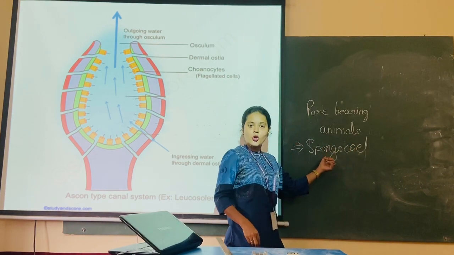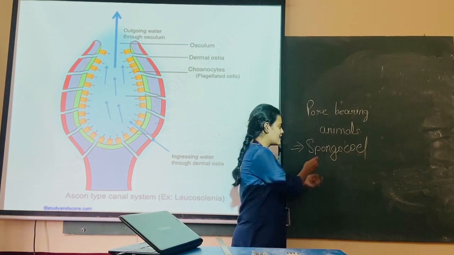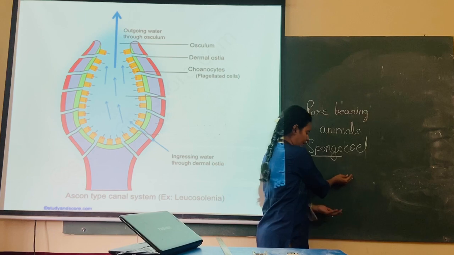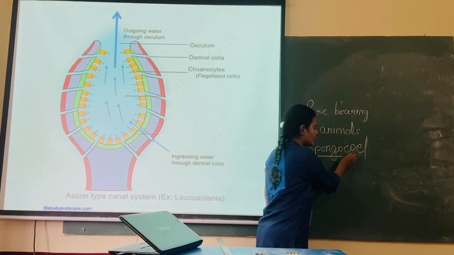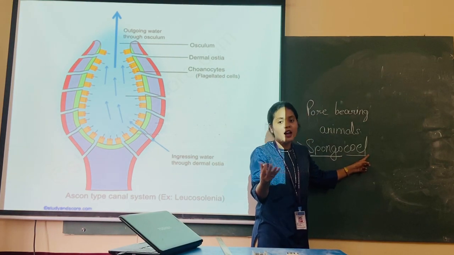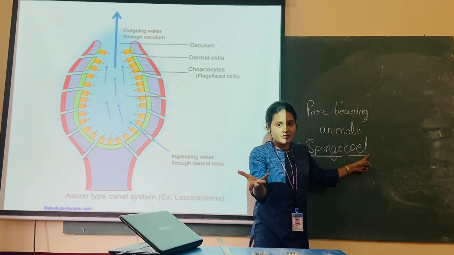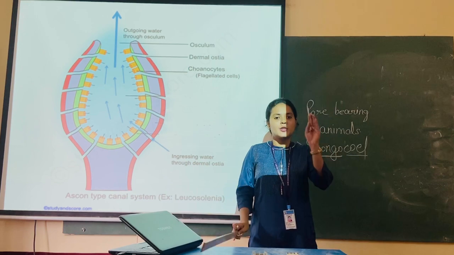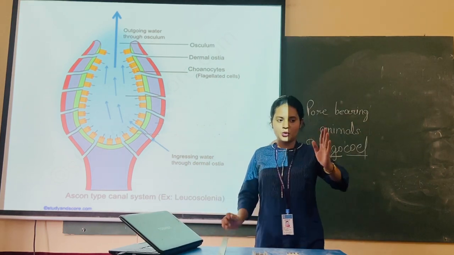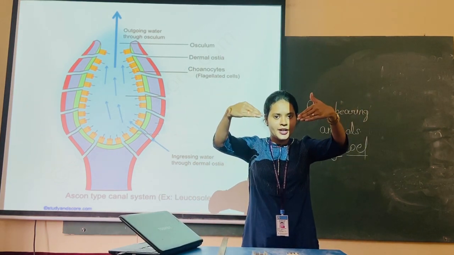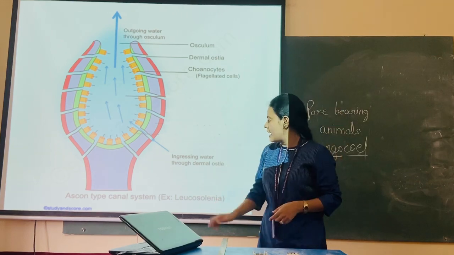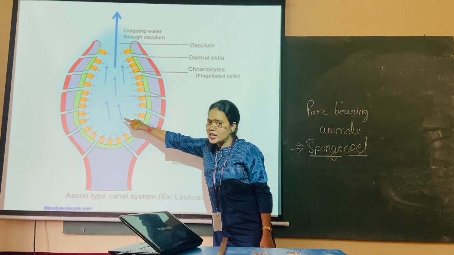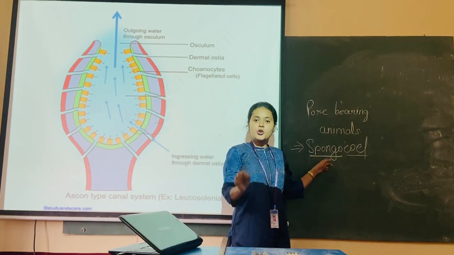See, spongocoel. Why it is referred to as spongo is simply because of sponges. And coel is nothing but coelom, and you know that coelom is a cavity, correct? So this central cavity is called spongocoel. See, I told you, water enters inside. How? Through pores, and pores are called ostia. From ostia, water enters into the cavity called spongocoel.